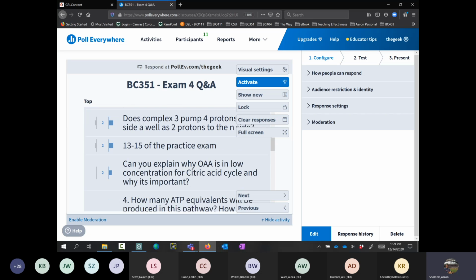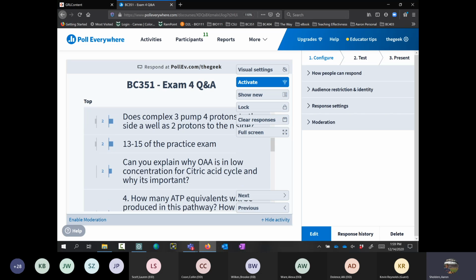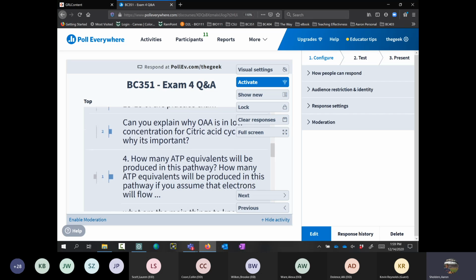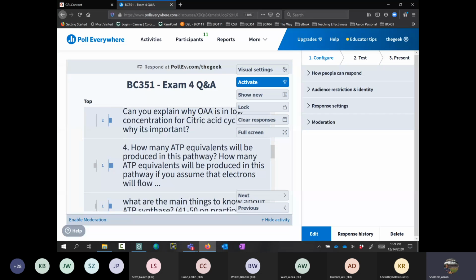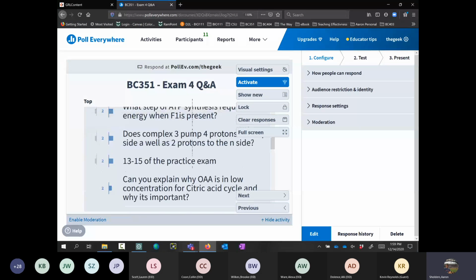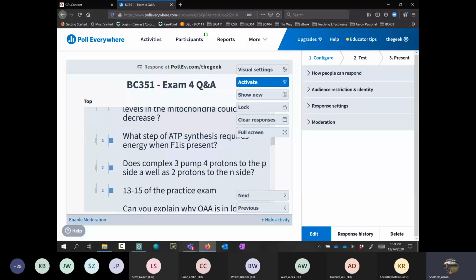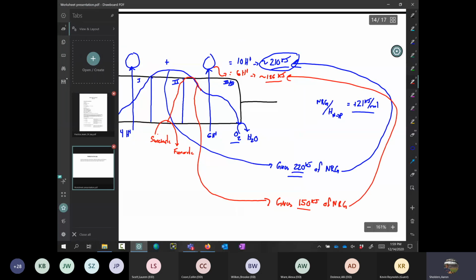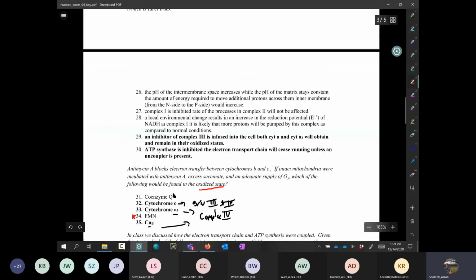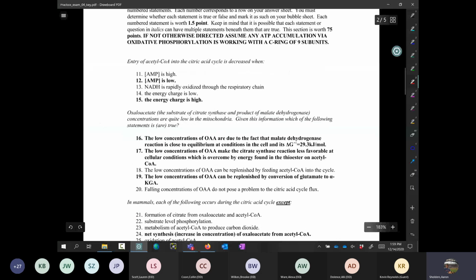All right, number 13 through 15 of the practice exam. Let's see. I'm gonna look at these other ones. Okay, so number 13 through 15. Let's make this our last one, okay? And then I'll let you all go about your ways, because you have other exams to study for too, I'm sure.